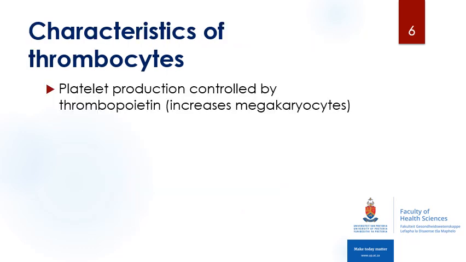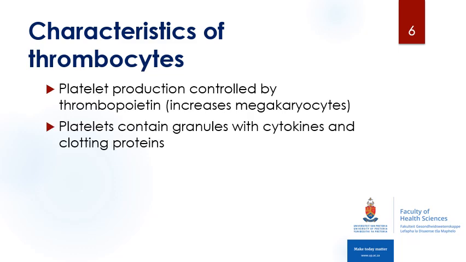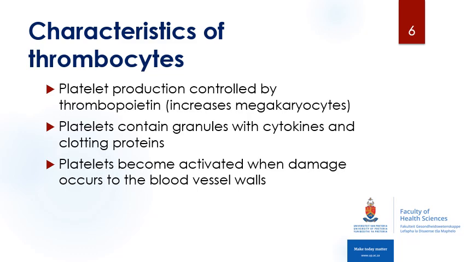So as mentioned earlier, your platelet production is controlled by thrombopoietin, and it causes an increase in the formation of your megakaryocytes. Your platelet contains granules, which contain important cytokines and clotting proteins, and your platelets are activated by damage to your blood vessel wall, and they will form a platelet plug, which is formed in order to stop bleeding so that the body can repair the damage.